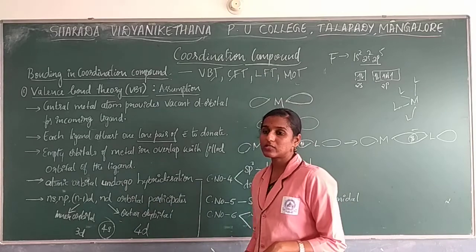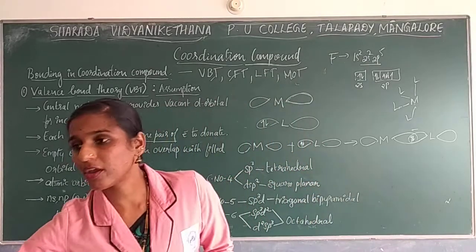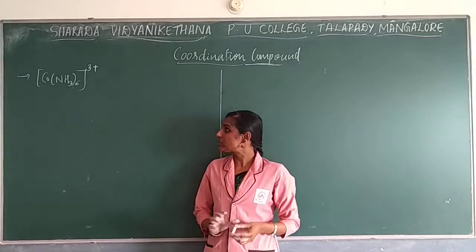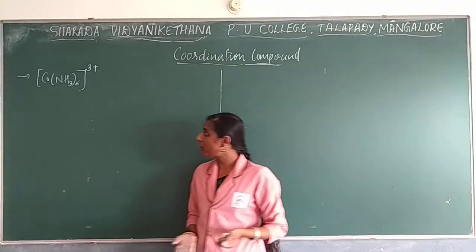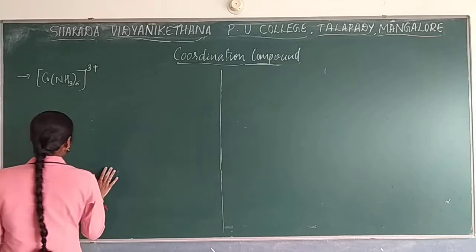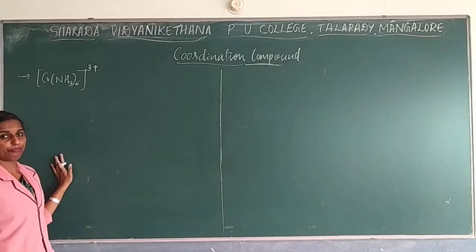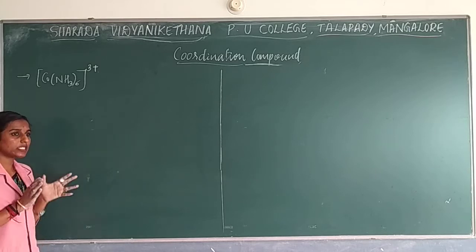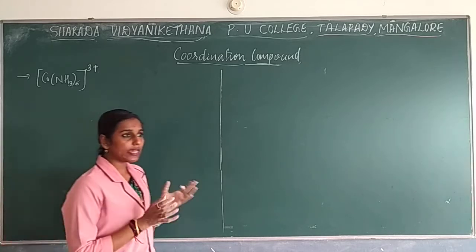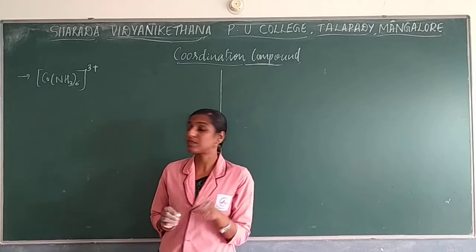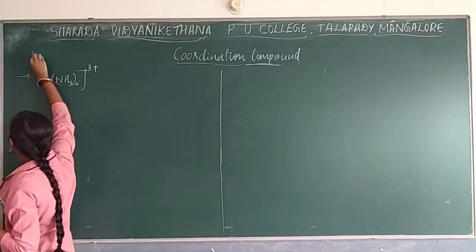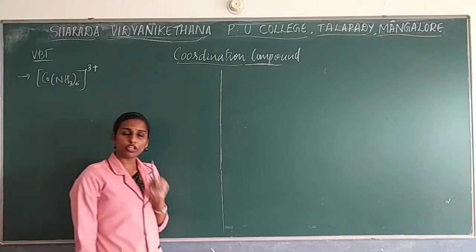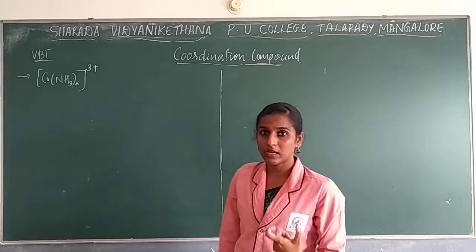Next we will go with some complex ions, and based on that we will go with the structure. Then we will see how we go with the valence bond structure. Before we go with this, you should understand some concepts. This valence bond theory did not explain the magnetic property of a complex ion.